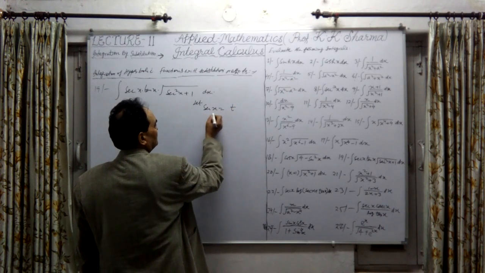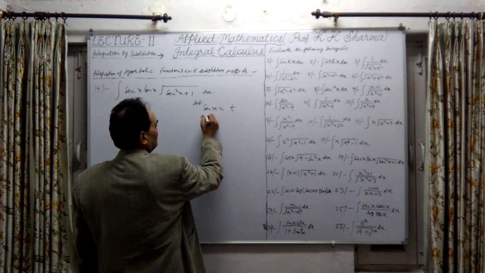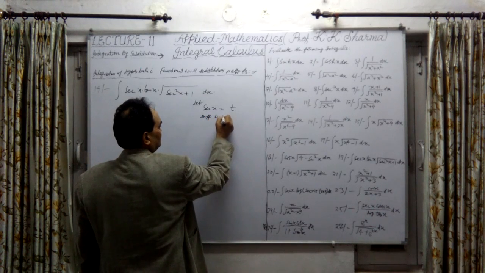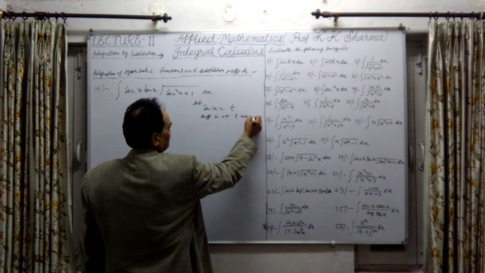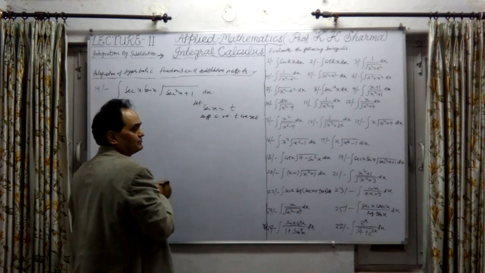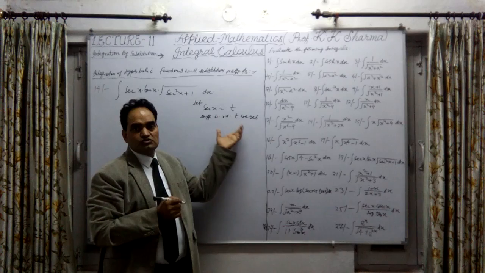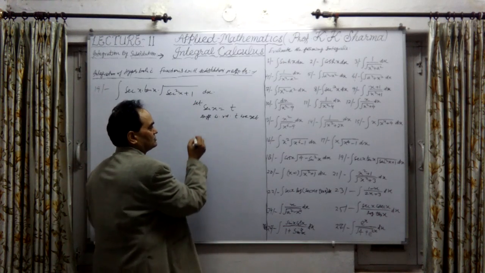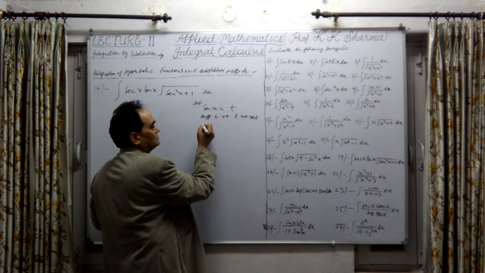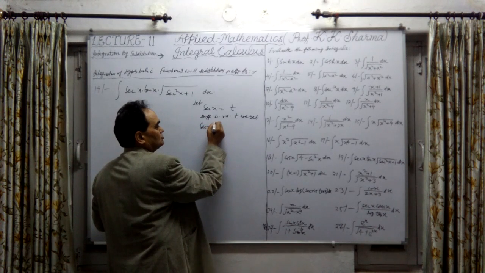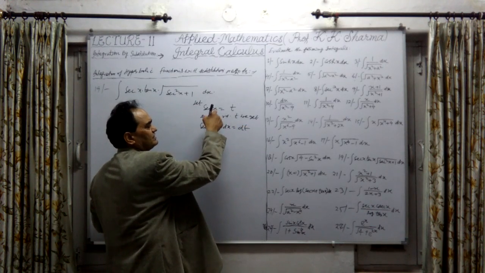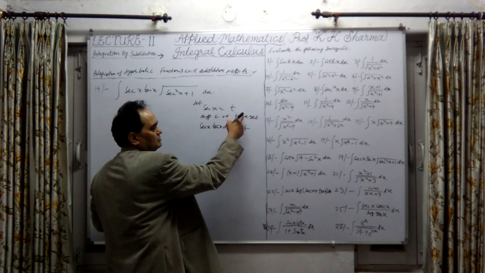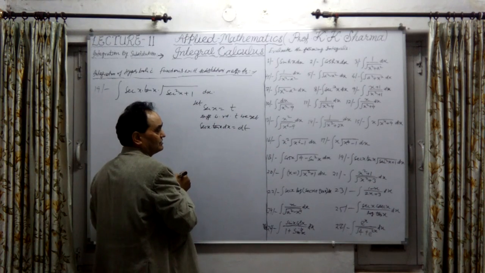Differentiating with respect to t, we get secant x into tan x into dx equal to dt. Take dt to that side.